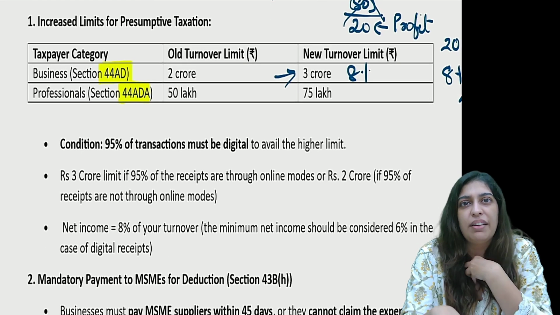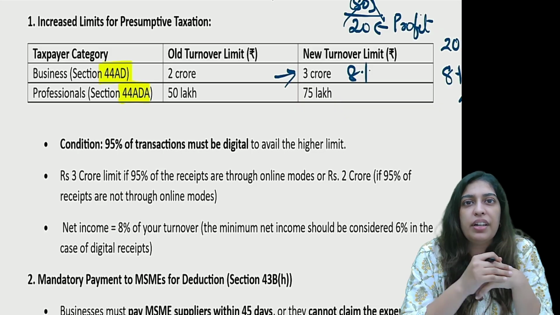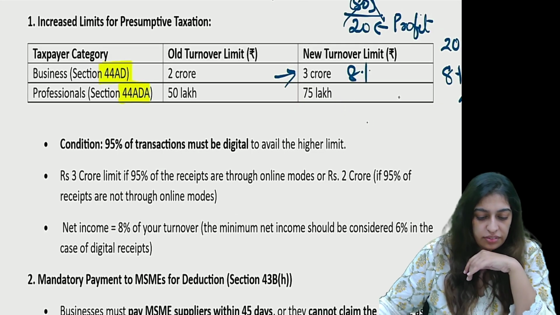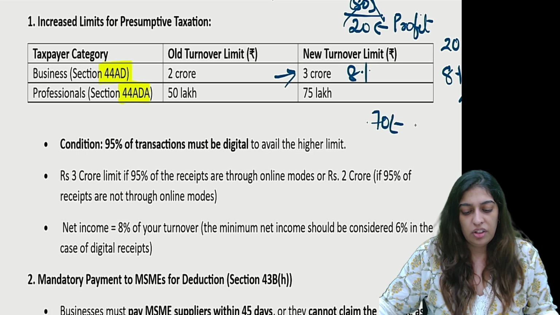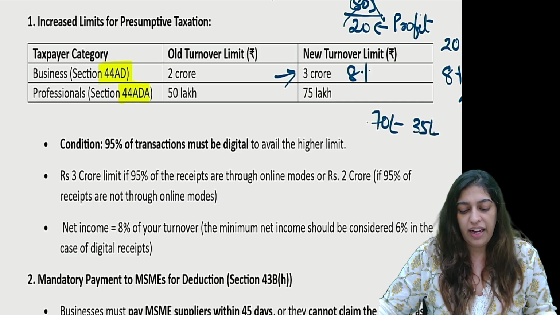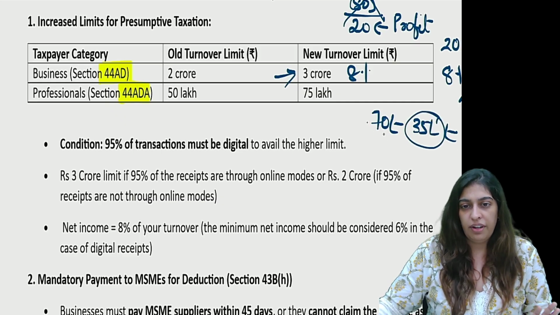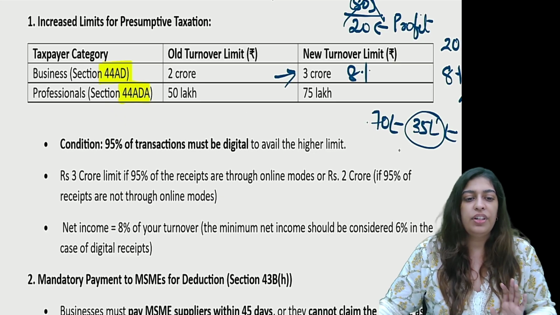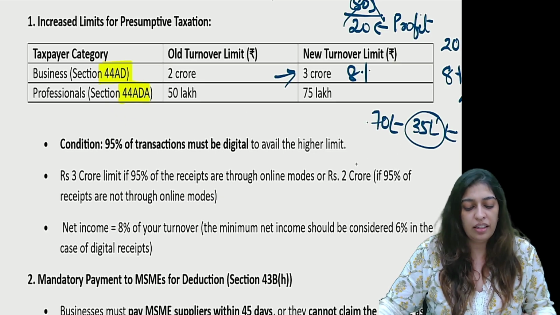So if I'm earning, let's say, 70 lakhs a year, okay, on the remaining half, that is 35 lakhs, I'll have to pay tax. Okay, if I'm a professional earning up to 75 lakhs, 50% I can show as my expense.